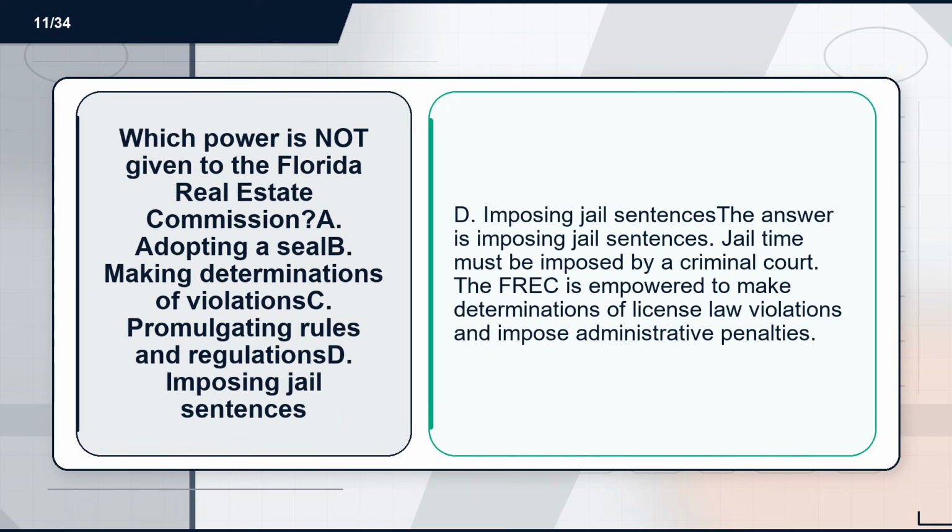Flashcard 11. Term. Which power is not given to the Florida Real Estate Commission? A. Adopting a seal. B. Making determinations of violations. C. Promulgating rules and regulations. D. Imposing jail sentences. Definition. D. Imposing jail sentences. The answer is imposing jail sentences. Jail time must be imposed by a criminal court. The FREC is empowered to make determinations of license law violations and impose administrative penalties.